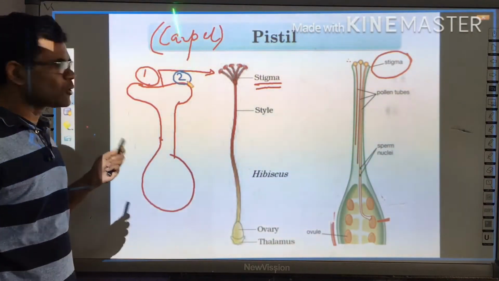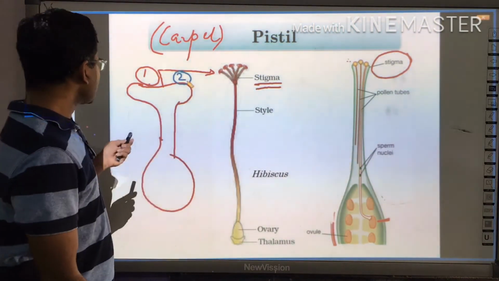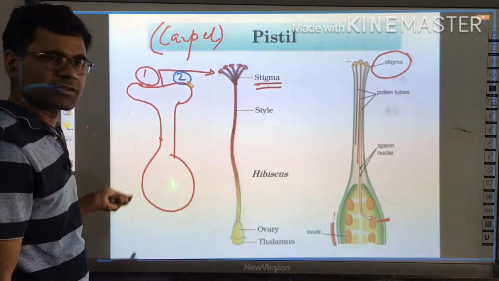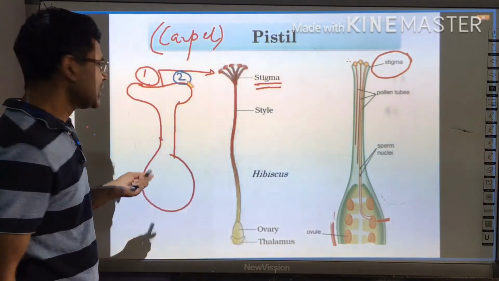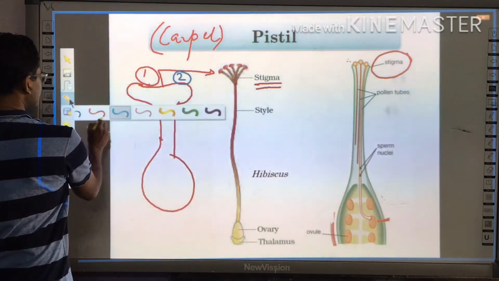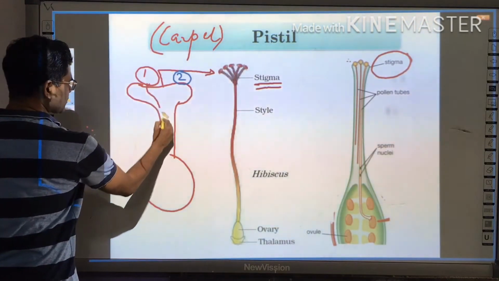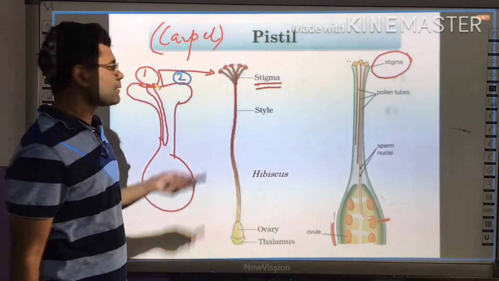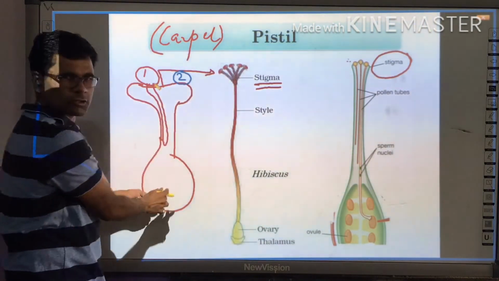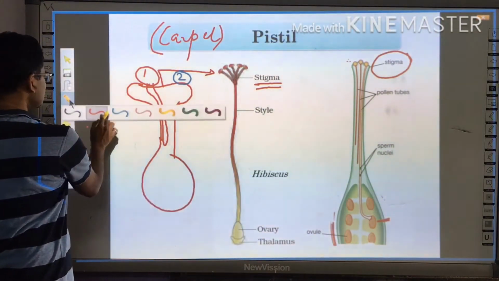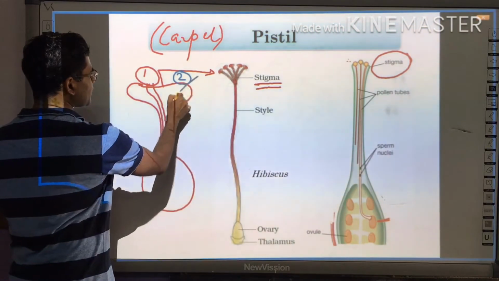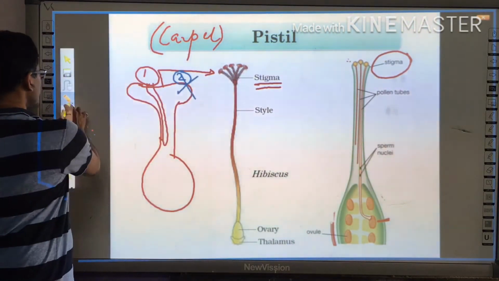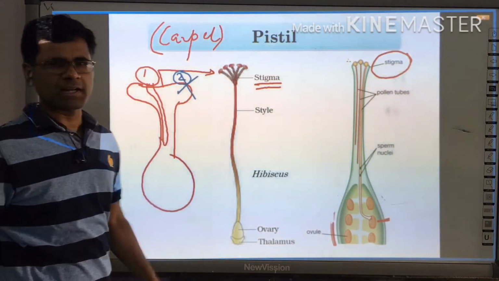From pollen grain 1 and 2, suppose pollen grain 1 belongs to the same species. Then this pollen grain 1 undergoes pollen tube formation. It will develop into a pollen tube. And pollen grain 2 does not belong to the same species, so this pollen grain does not form any type of pollen tube.